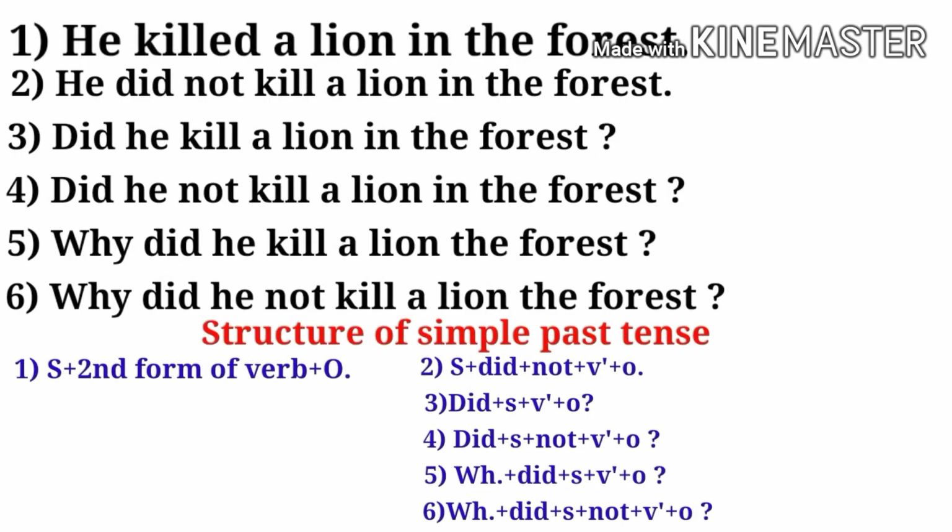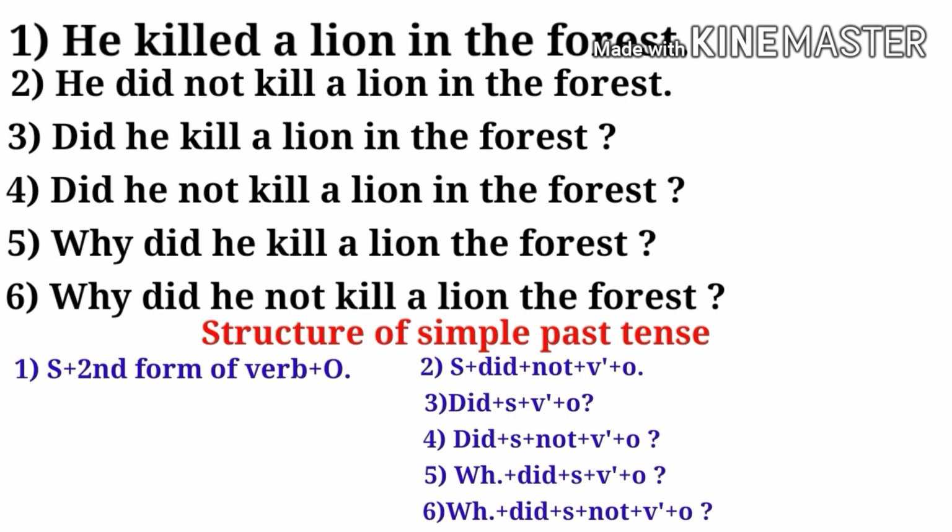Welcome guys. So here is a sentence. You must read all these things so that you can understand it very well. So the first sentence is affirmative. He killed a lion in the forest. He did not kill a lion in the forest. Did he kill a lion in the forest? Did he not kill a lion in the forest? And the second last one is, did he kill a lion in the forest?